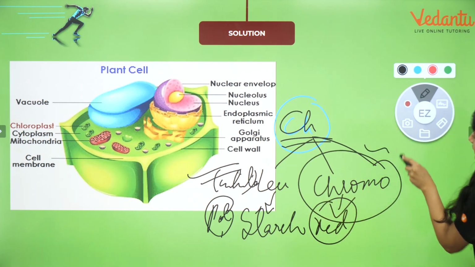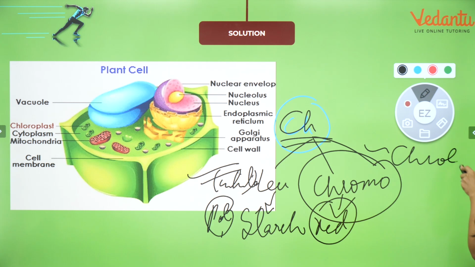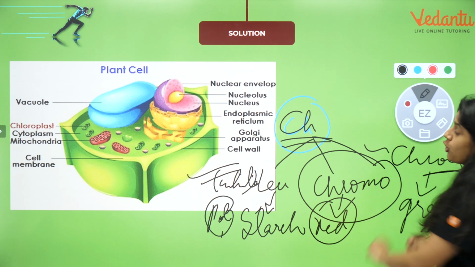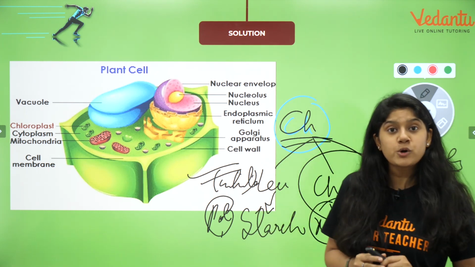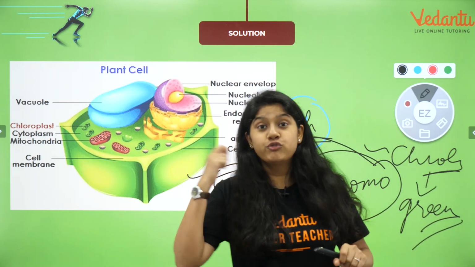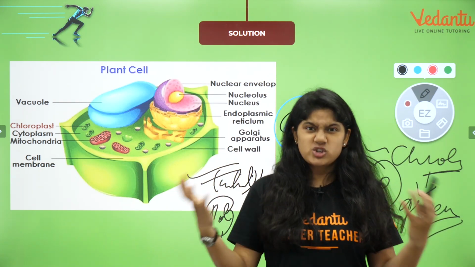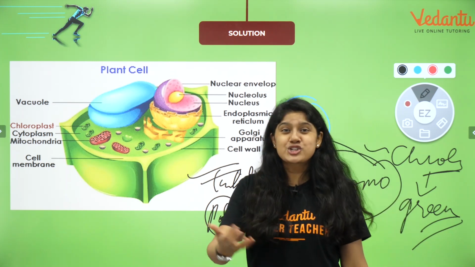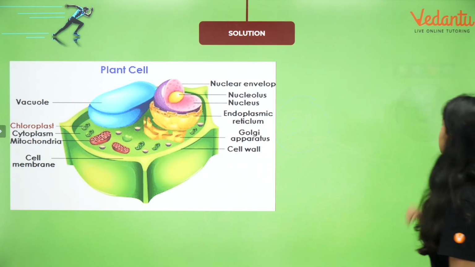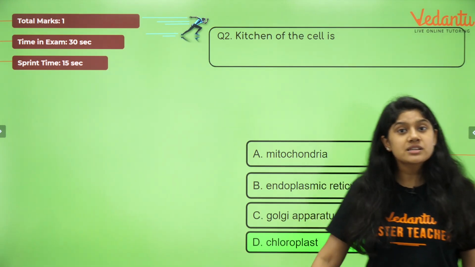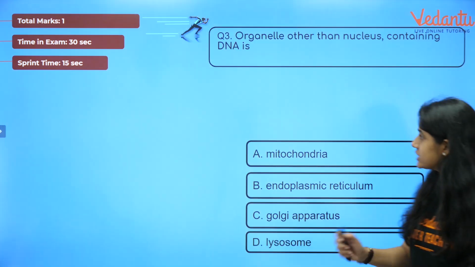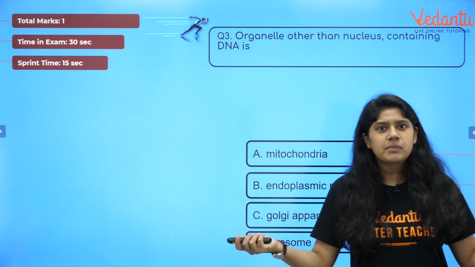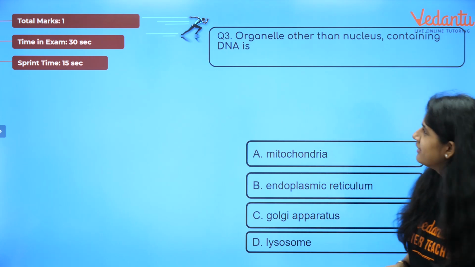The last is the chloroplast, that is nothing but the green color which is coming from the leaves, and hence chloroplast plays a very important role in the making of the food. It's a food processing unit, or maybe we can call it the kitchen of the cell. So the right answer, everyone, is what? The right answer is the amazing chloroplast. Okay, next question. 15 seconds was the time, but it took us like 3 seconds.